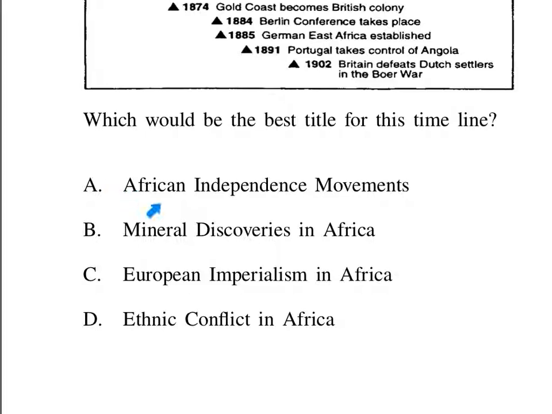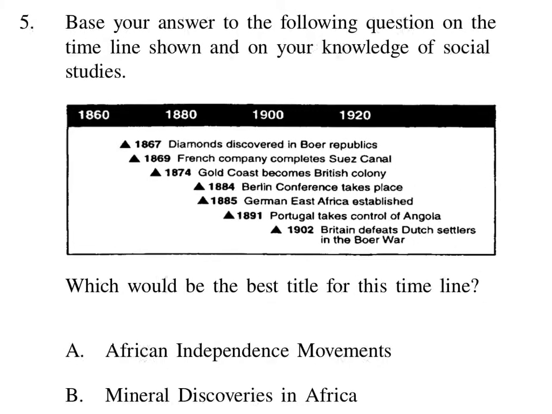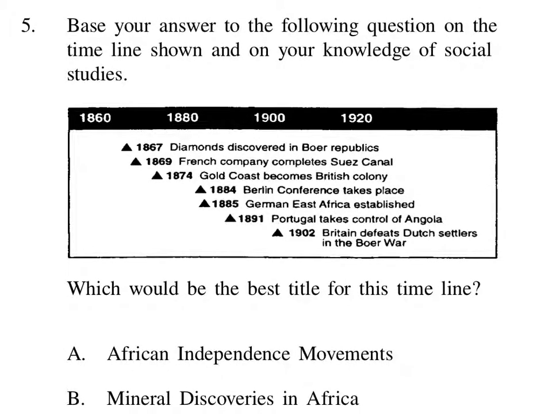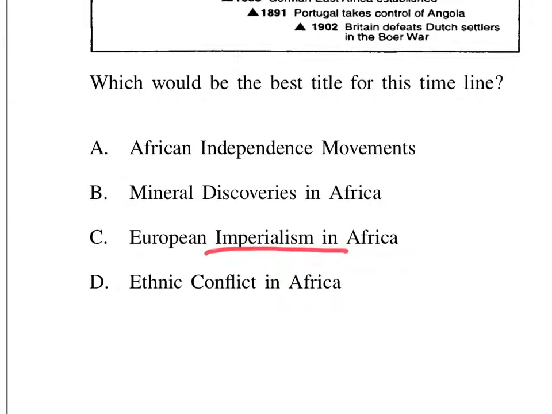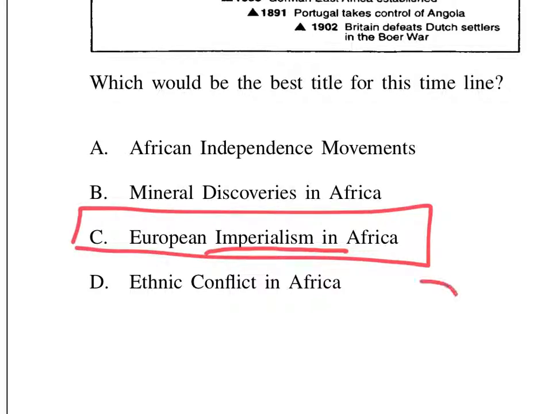I can see that A is the African independence movement, mineral discoveries in Africa, European imperialism in Africa, or ethnic conflict in Africa. Well, I know that this quiz is called imperialism, and I see the word imperialism, but let's shift back to this timeline, and I see this idea of diamonds being discovered. I see the Gold Coast. I see Portugal takes control of Angola, and all these ideas lend themselves to this idea of European imperialism. That is the correct answer, letter C, for question number 5.